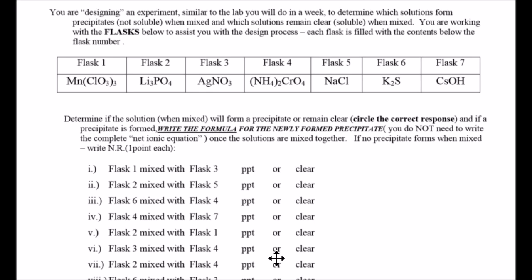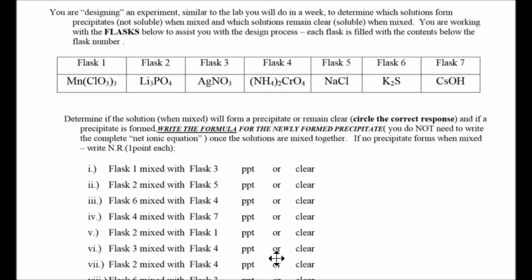Read the instructions. What I'm looking for: if a precipitate is formed, we're taking two flasks, mixing them together, and if you get a PPT formed, tell me what it is. If you get two of them that form, which is rare, but it can happen, tell me which one it is or what they are. You don't have to write out a formula. It says you do not need to write out the ionic equation. Don't do that. Just tell me what it is.